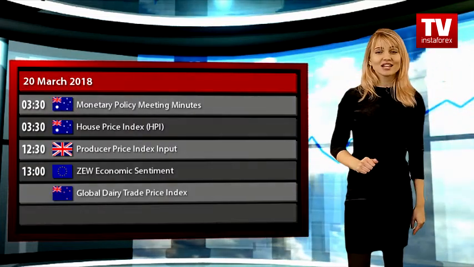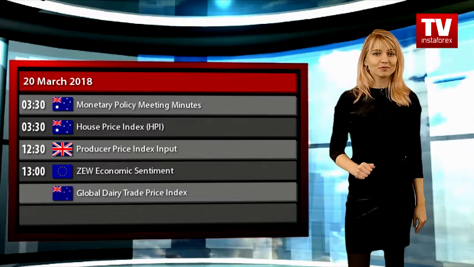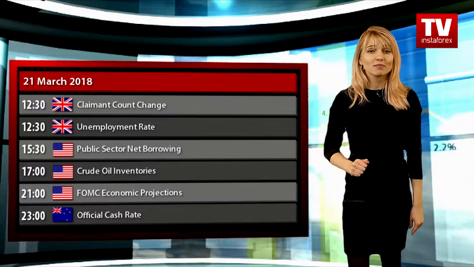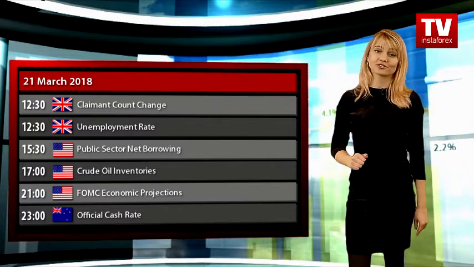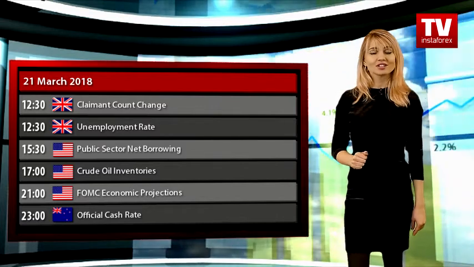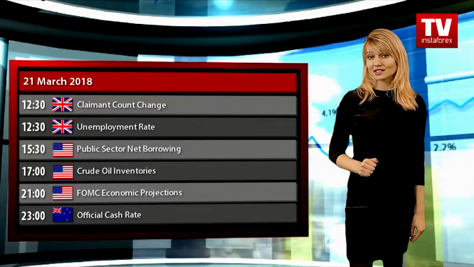On Tuesday, the UK will release a producer price index report. On Wednesday, Great Britain will publish claimant count change and jobless rate. The United States will share data on current and existing home sales.